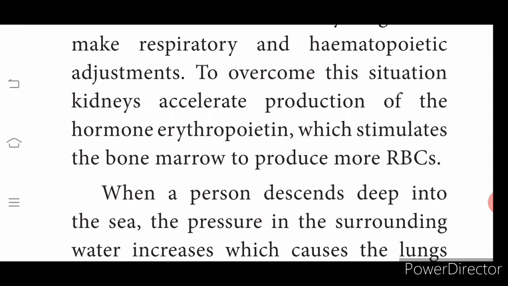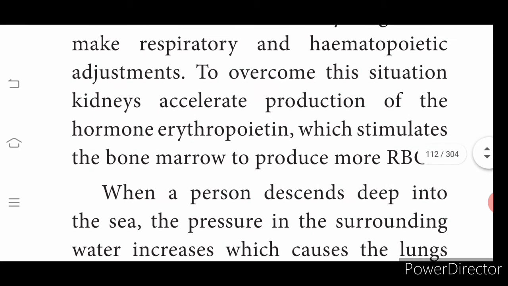So first we have seen the control of respiration by the nerves. Do you follow? The nervous system is what we were learning about, the regulation of respiration. That regulatory center, the respiratory center, is present in the medulla oblongata. Now we are learning about regulation of respiration by hormones.